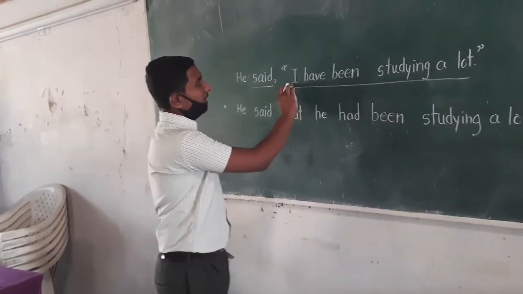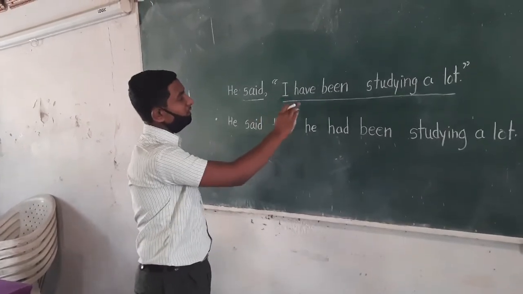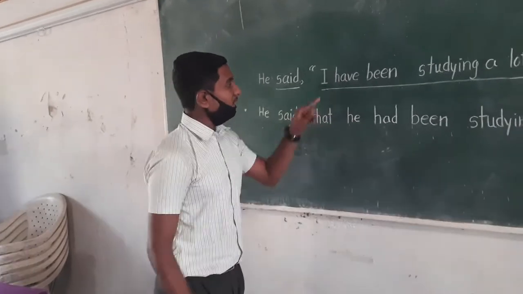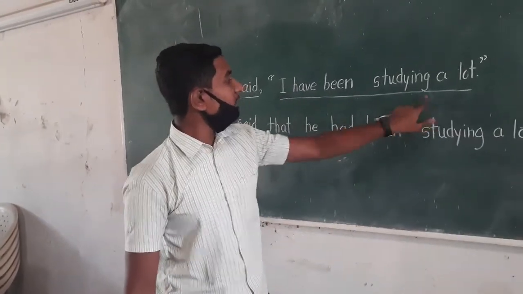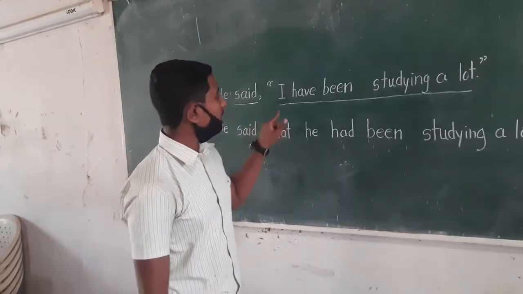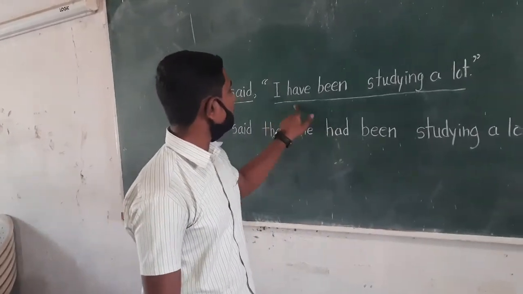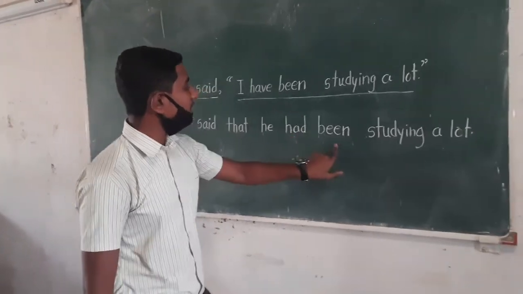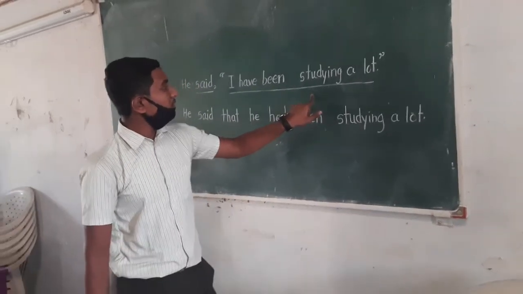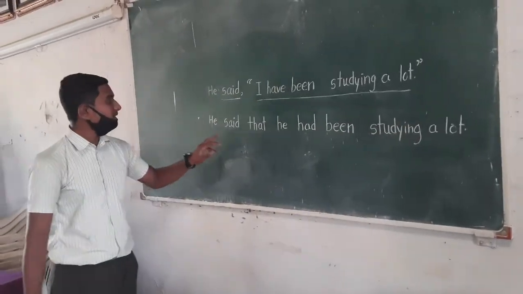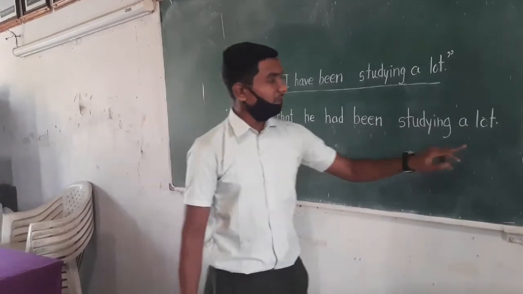Here "I" is the subject in the reported speech, and the third person of "I" is "he." The reported speech is in the present perfect continuous tense, therefore when we convert it into indirect speech, it becomes the past perfect continuous tense, so "have been" is converted into "had been," and no change occurs in "studying a lot." Therefore the sentence in indirect speech is: he said that he had been studying a lot. Thank you.